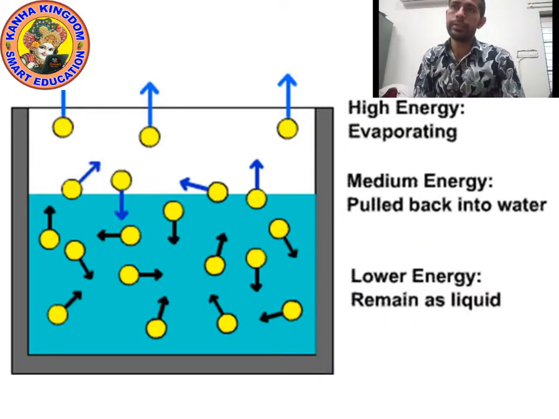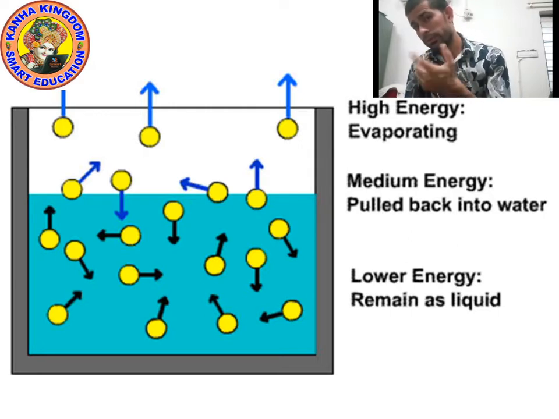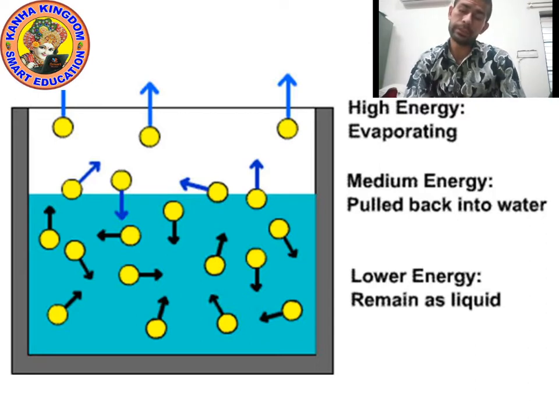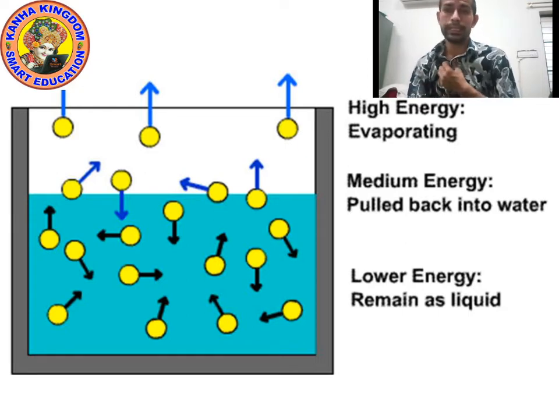Okay kids, now look at this diagram. As you can see on the screen, a container in which liquid is filled. Suppose by evaporation the liquid is changing into vapor form. You know that in the morning the sun doesn't give too much heat energy.